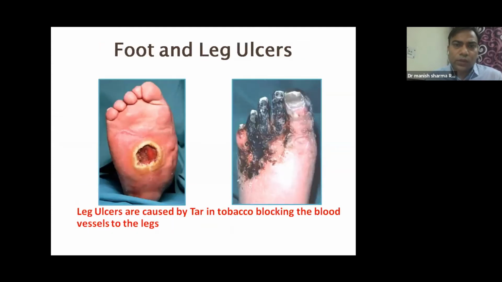This is how foot and leg ulcers look. Some of the people who smoke chronically have peripheral vascular disease. These are the arteries and veins of a person which get small and choked, causing these types of ulcers in the lower limbs.